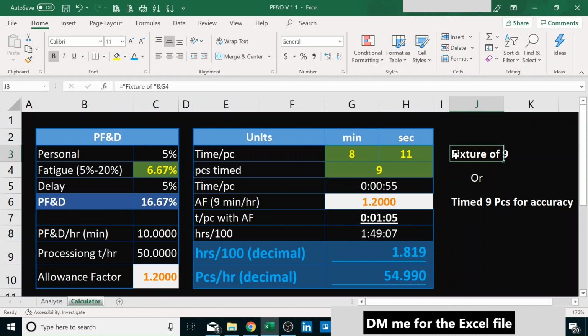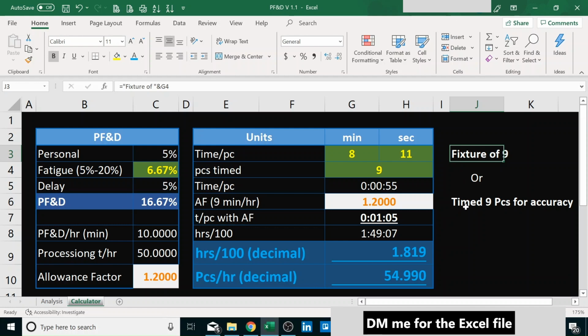So that's scenario number one, a fixture with 9 pieces, and we time 9 pieces just for accuracy because it varies: 50 seconds, 60 seconds, 61 seconds, 72 seconds, 49 seconds, whatever. So we time 9 to make an average. Either scenario is very realistic, happens all the time.